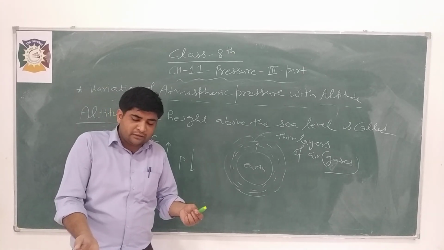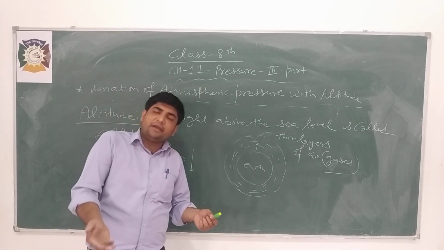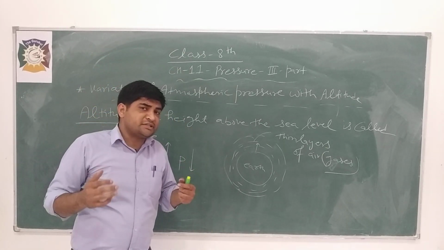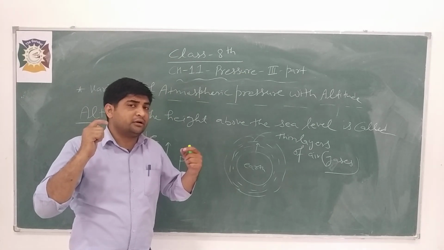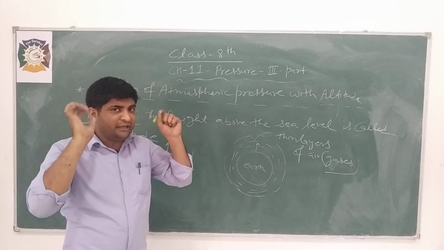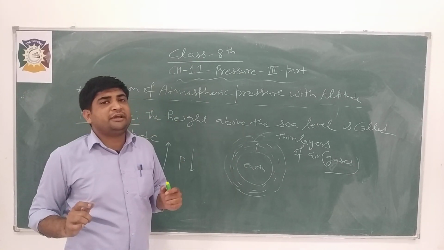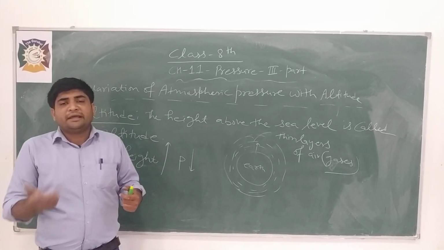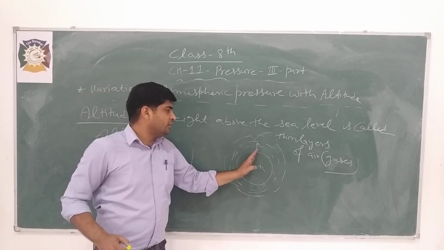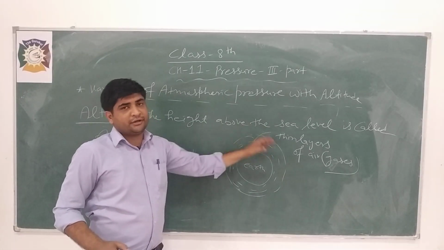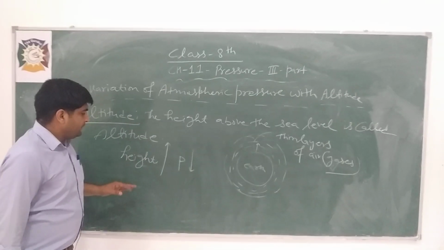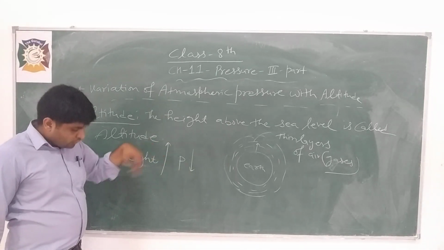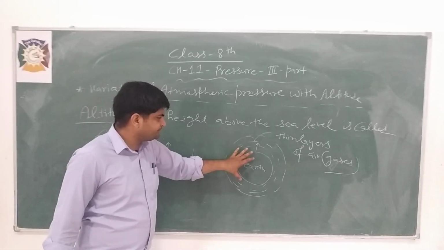If we move in the upward direction in the atmosphere, we can feel pain in our ears. It is because of the imbalance as we move upward in the atmosphere. So basically, with the increase in height, atmospheric pressure will decrease.